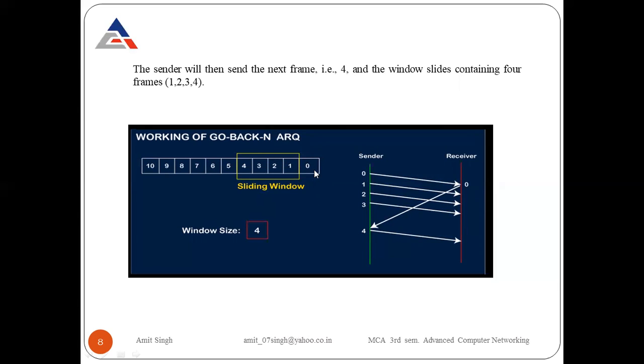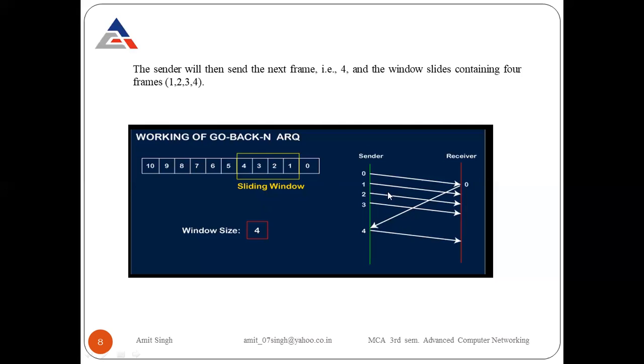Now, this is the main point. Look at here. It is a sender side window. I am a sender. I received the acknowledgement of 0. So automatically the window slides to the right side. Why? Because the acknowledgement of 0 is received. Now 0 is out of the window. 0 is received, so I am not going to send 0 again. Now the window size remains the same. But what is the value of the window right now? If 0 is out of the window, the next is 4. 4 comes into the window. Now the window has 1, 2, 3, 4.